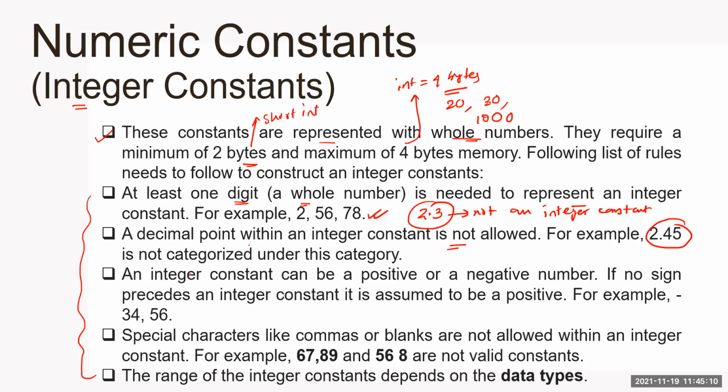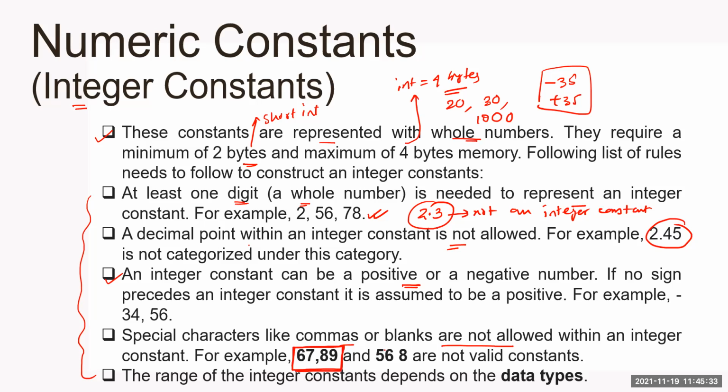Correct? Next, an integer constant can be a positive or negative number. Yes. Suppose minus 35 or plus 35, can be positive and negative as well. Special characters like commas or blanks are not allowed within an integer constant. So see, you cannot assign this constant to an integer variable.